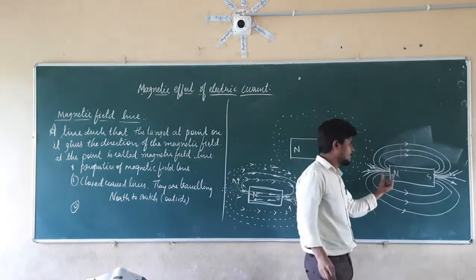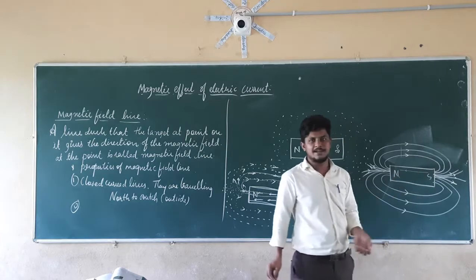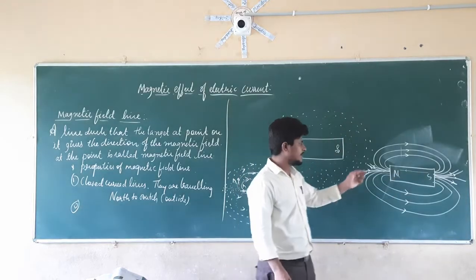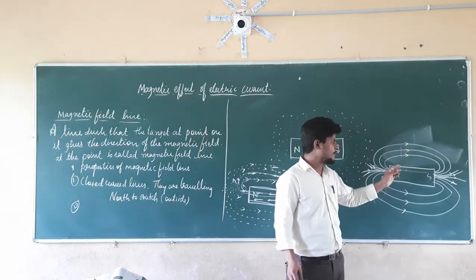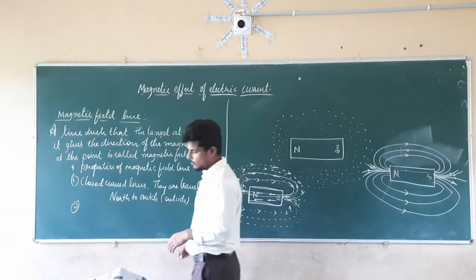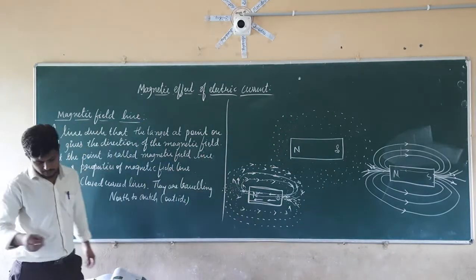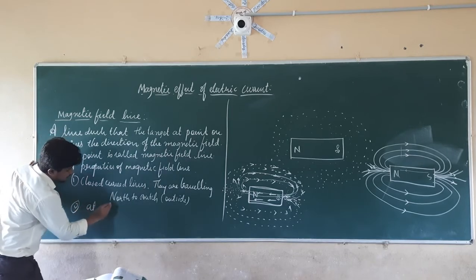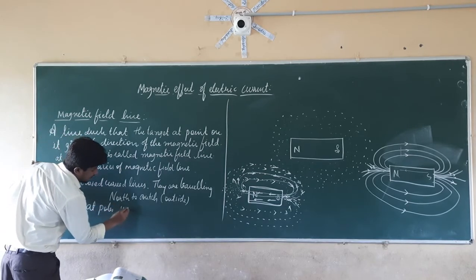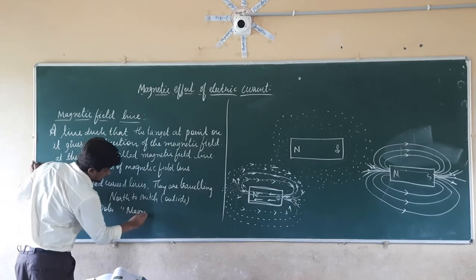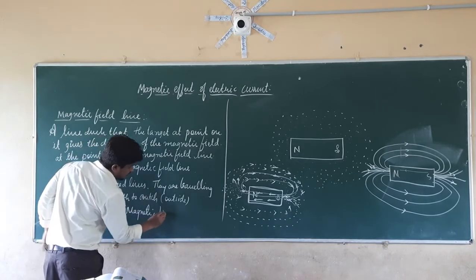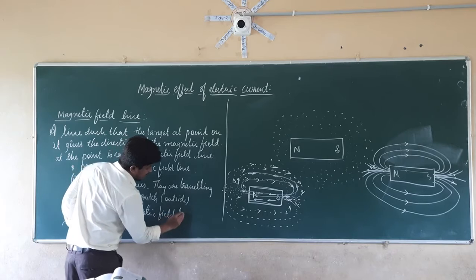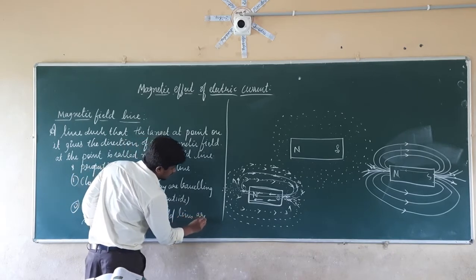So here the magnetic field will be stronger. At the pole region, the magnetic field will be stronger. Away from the poles, the magnetic field will be weaker. So at the poles, magnetic field lines are closer.